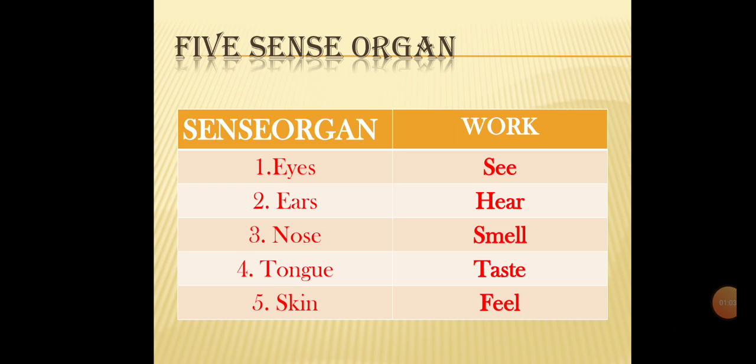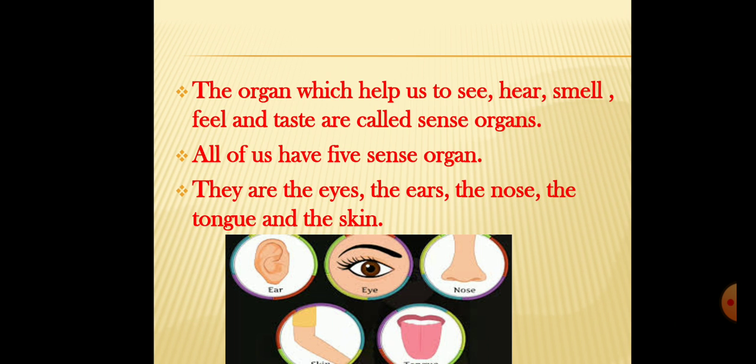I hope you are aware of these things. You already learned this in the second standard. Now, the organs which help us to see, hear, smell, feel and taste are called sense organs. See means by using your eyes you can see pictures. Hear means you can hear voices by using your ears.